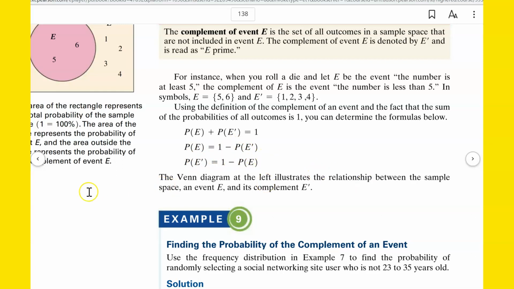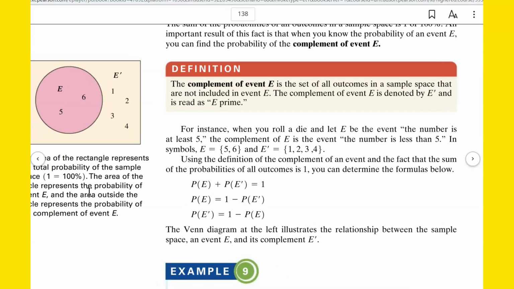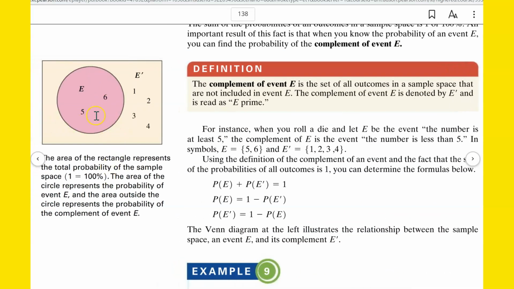The Venn diagram at the left illustrates the relationship between the sample space and event E and its complement. So here's E, 5 or 6, and E prime is 1, 2, 3, or 4, and 1, 2, 3, 4, 5, and 6 is everything in that whole rectangular sample space.